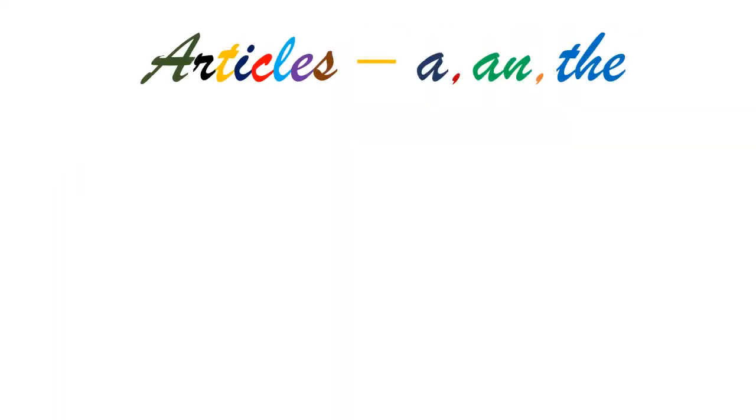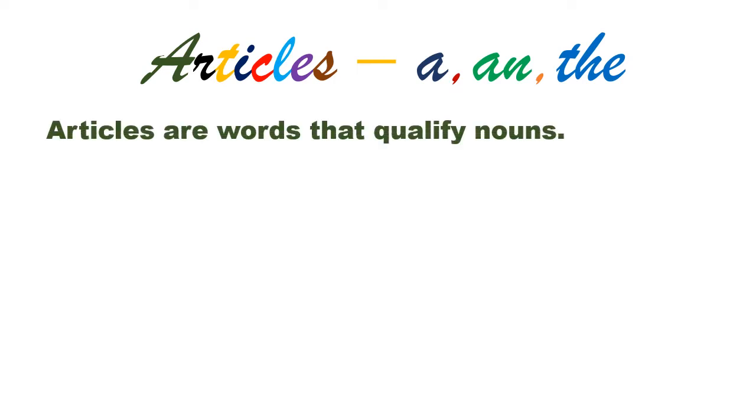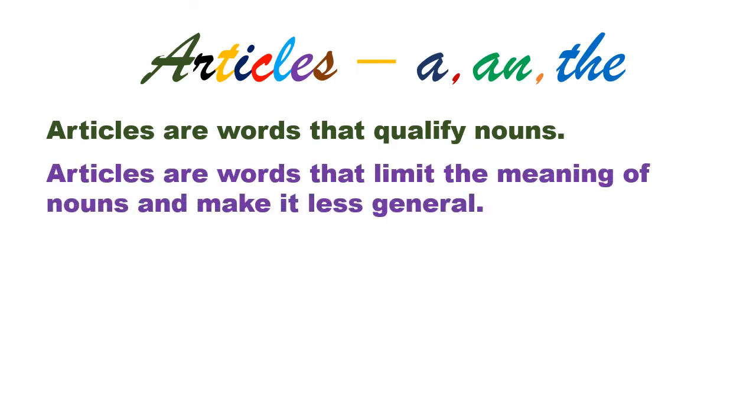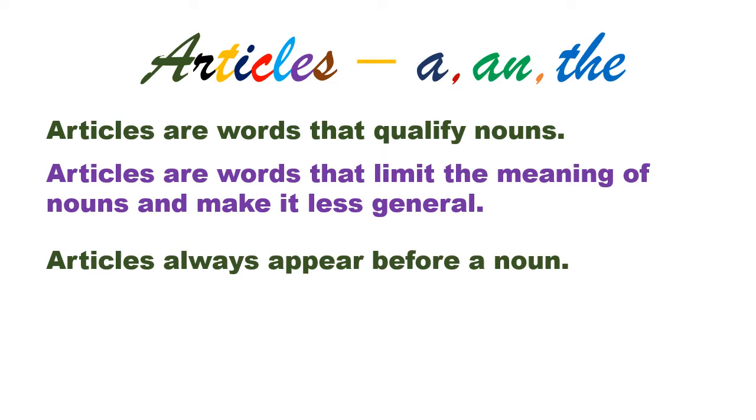We know that a, an, and the are articles. But what are articles? Articles are words that qualify a noun. Qualify means to say something specific. So articles make the meanings of nouns more specific. Since an article specifies a noun, it appears almost always before a noun in a sentence.